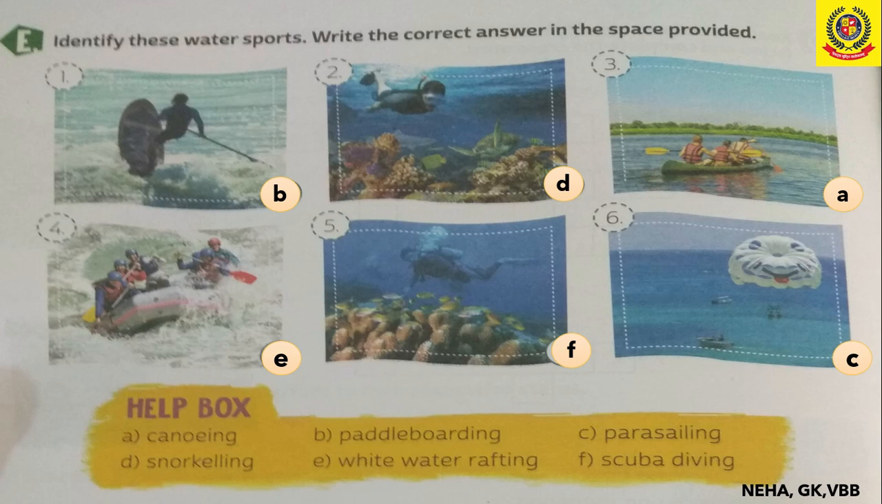Second is snorkeling, that is D part. A snorkel is a tube, which you can see in the picture that the person is wearing, and it is useful for swimming. So the person uses it and can swim easily underwater. Third one, A, canoeing. Canoeing is also a sport. Here the person uses a light and narrow boat for paddling. Fourth is E part, that is white water rafting.